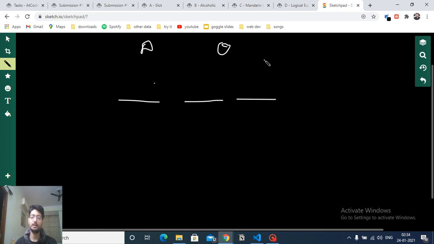Now if it is an OR in the end, which means that whatever number will be there, these 2 characters will be there, either of them should be true. Like anything can be true. It can be this true, or both of them true. Okay, so we have 2 possibilities. The first possibility is, if this is true, then this should be true. But if this is false, then this should be true.